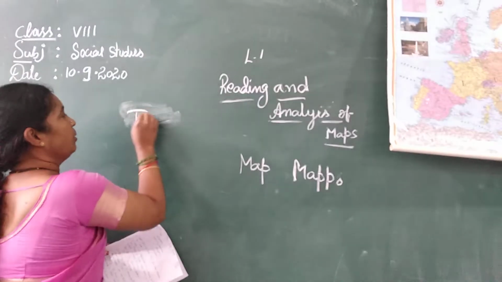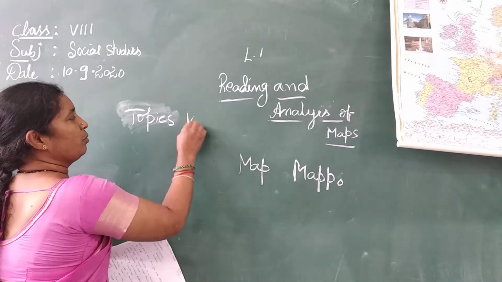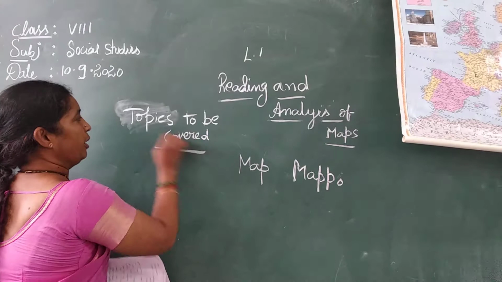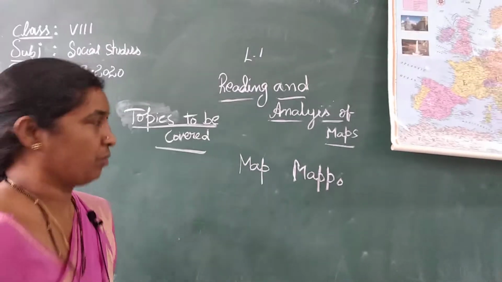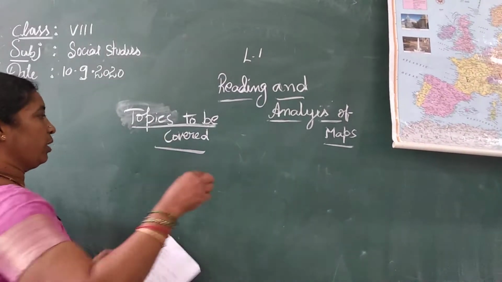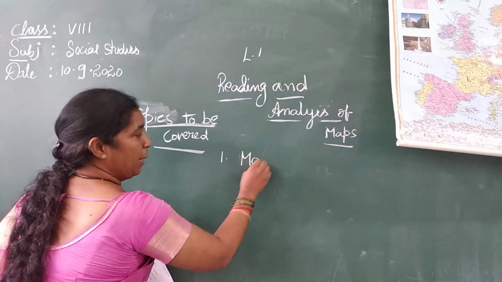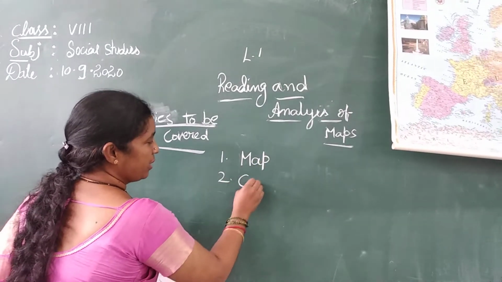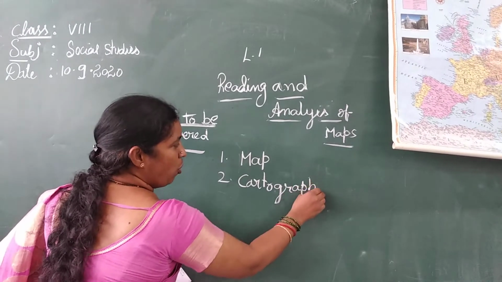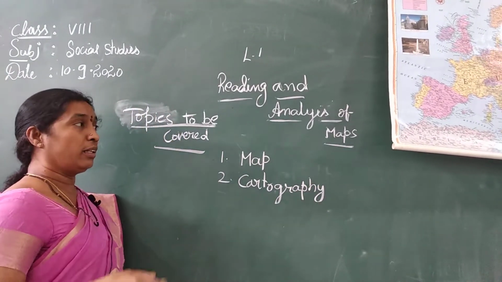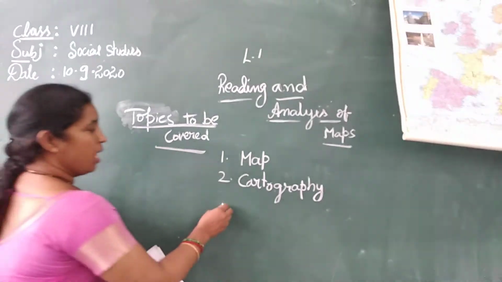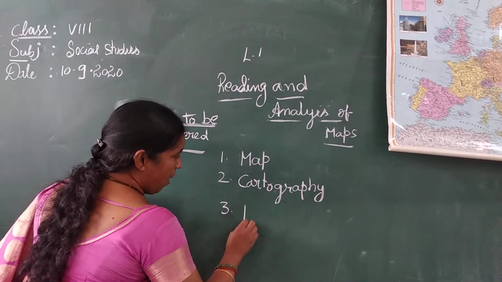Topics to be covered today. What are the topics I want to teach? One is map. And the second one is cartography. Before going to the lesson, we always have to learn some keywords in social studies, and after that we go over the lesson. Next, cartography, and next, maps